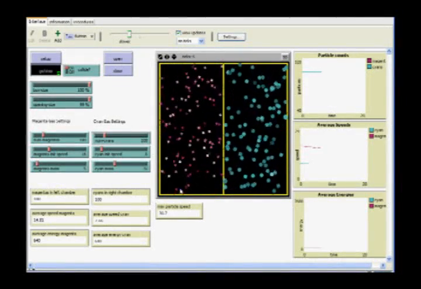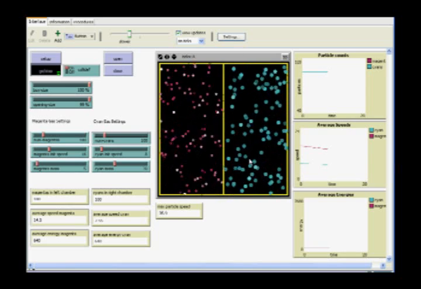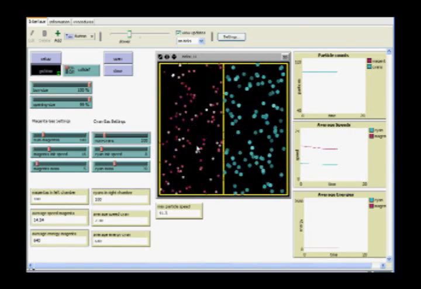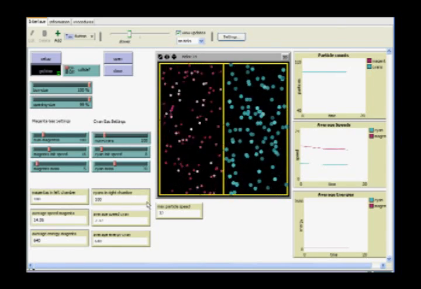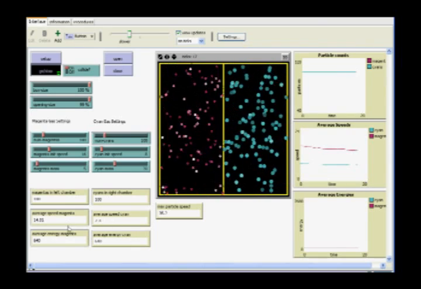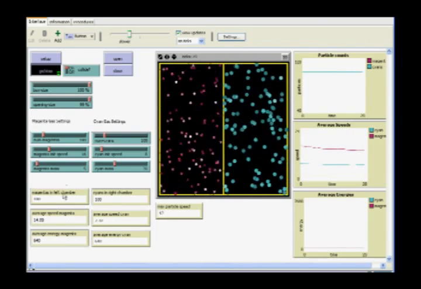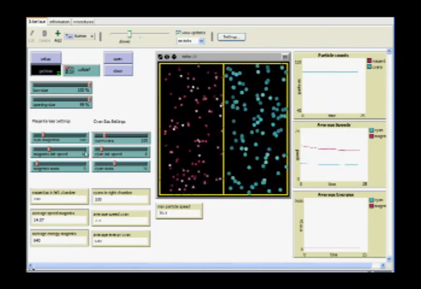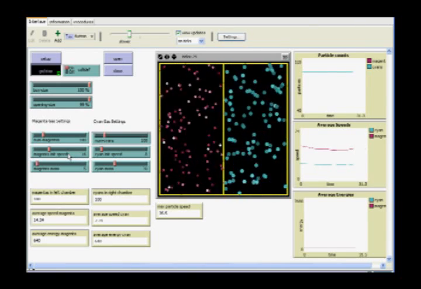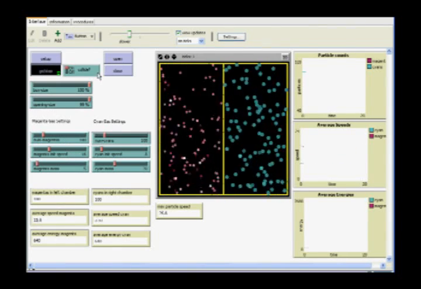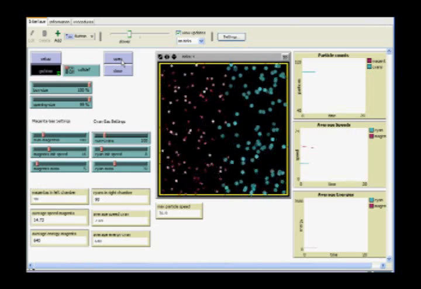Now let's complicate things a bit. What happens if one molecule is larger than the other? That's easily done. We have to set things up so that the energies on either side of the wall are equal, but I've worked out that these numbers for mass and initial speed work well. Okay, so let's open the port and see what happens.